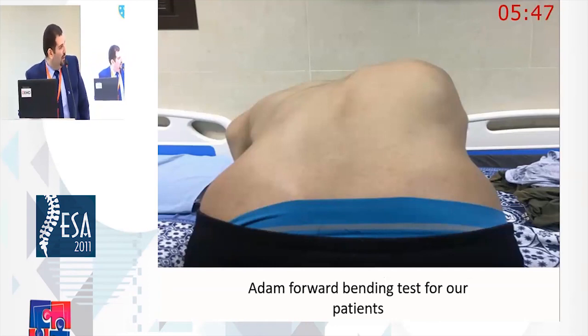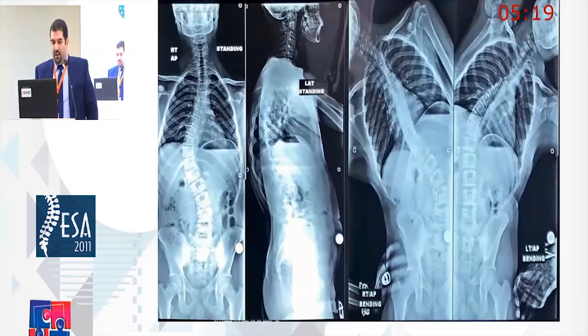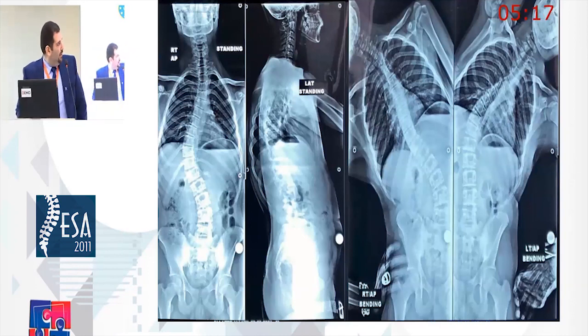Radiological evaluation depends mainly on plain X-ray radiograph, as it's the main radiological tool used for evaluation of AIS cases. Posterior, anterior, and lateral 36 by 14-inch standing long cassette views from occiput to mid-femur are obtained, then lateral bending to assess Cobb angle, razor sign, and the flexibility of the curve to differentiate structural from non-structural curves for classification and operative planning. This is a photo of our X-ray for long-standing AP and lateral bending on both sides.